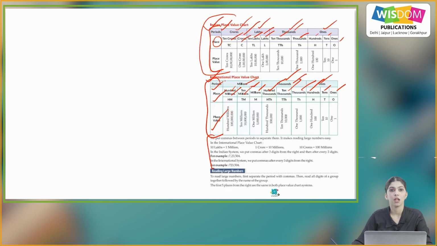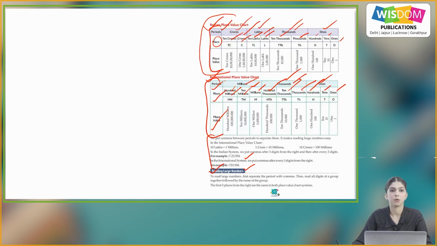In the Indian system, we put commas after 3 digits from the right and then after every 2 digits. So this is the example like 7,23,504. So in the Indian system, first we put a comma after 3 digits, then every 2 digits. And in the international system, we put commas after 3 digits from the right. So every time we put a comma after each 3 digits. For example, 723,504.